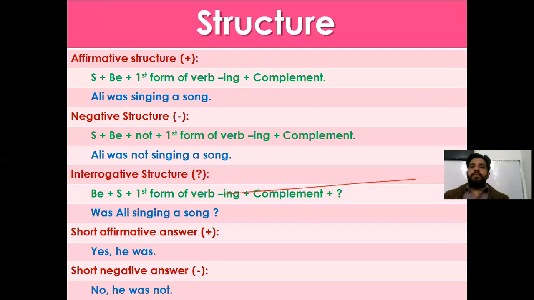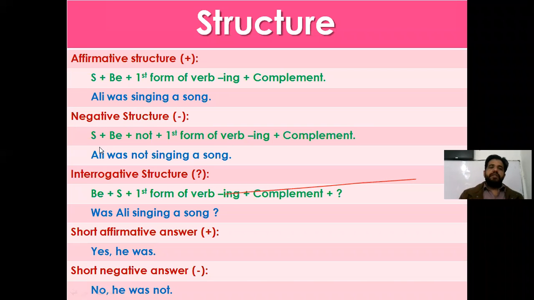Then we go for the structure of past continuous tense. The structure of continuous tenses is also exactly the same. Like we have the affirmative structure. The affirmative structure of present continuous and past continuous are the same. Only the be verbs are changing. In present continuous tense, we use present be: is, am, are. In past continuous tense, we use past be: was and were. The rest of the structure is the same: subject plus be plus first form verb with ing plus complement. Like we say, Ali was singing a song. If you say present, Ali is singing a song. Only be is changing, the rest of the structure is the same.